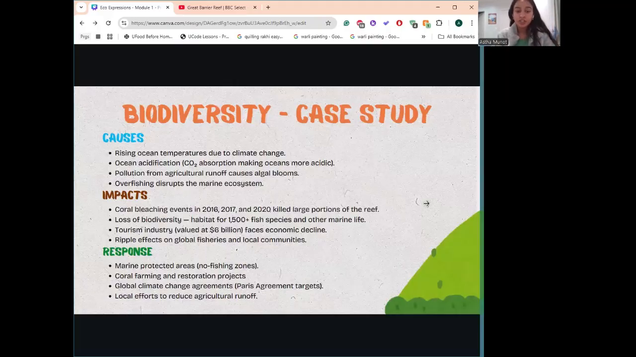And then there's overfishing, which is disrupting the marine ecosystem. There's a lot of fishing and commercial use of the organisms in the Great Barrier Reef, which is hurting the marine ecosystem of the GBR.